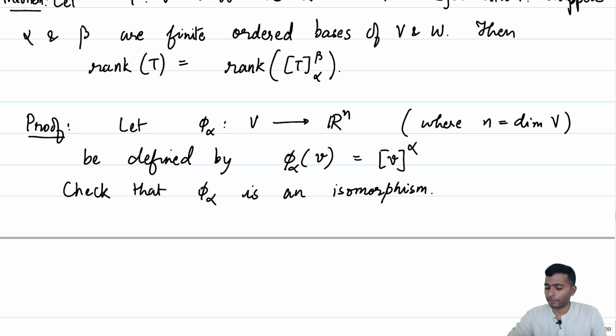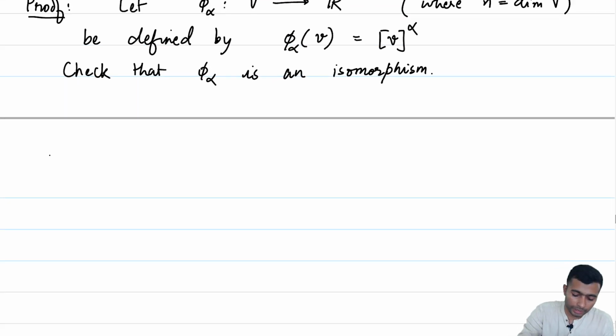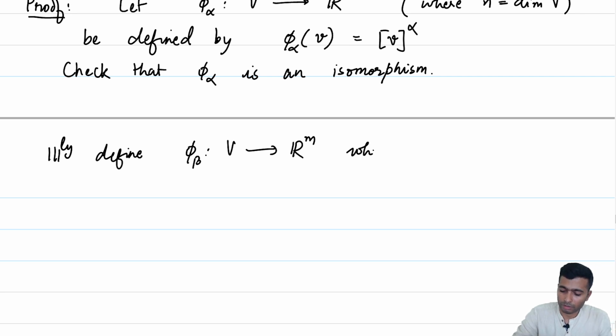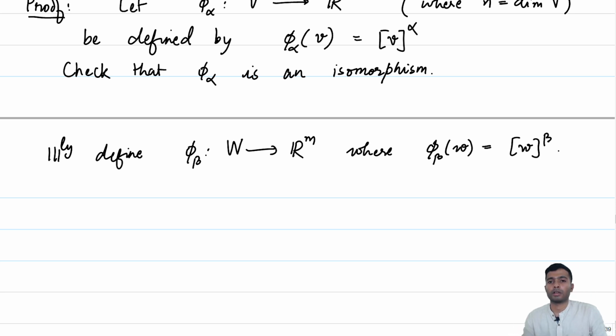Similarly, we can also define phi beta, which is from W to R^m, where phi beta of W is the column representation of W with respect to beta.